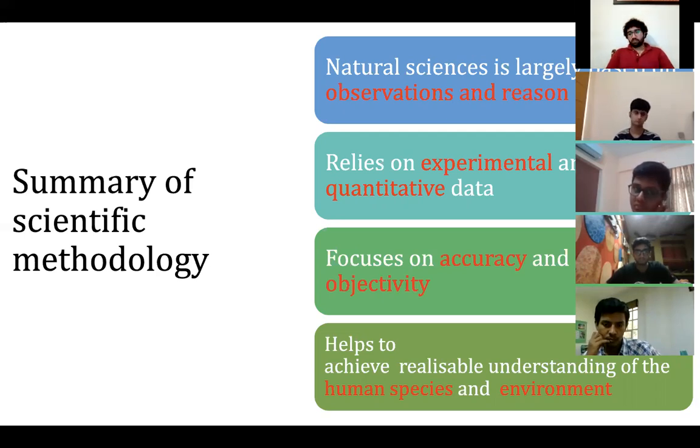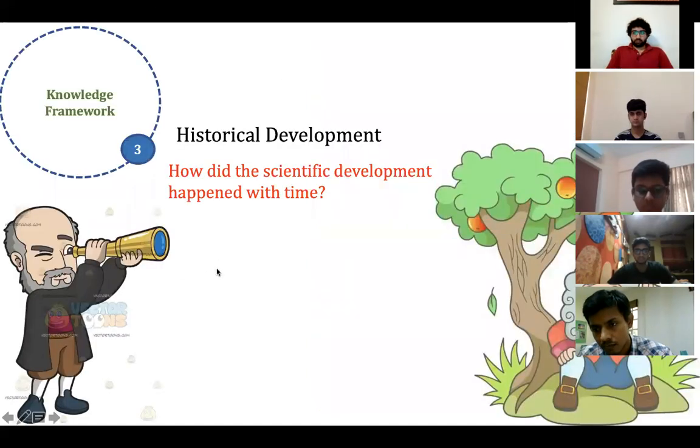Of course, it focuses on accuracy and objectivity. Otherwise, you don't get any important scientific method from the accuracy and the objectivity. But don't forget one important thing, it also helps to achieve an understanding of the human species and the environment. What is the connection between the human species and environment? So this deals with a summary of the scientific methodology in the natural science.